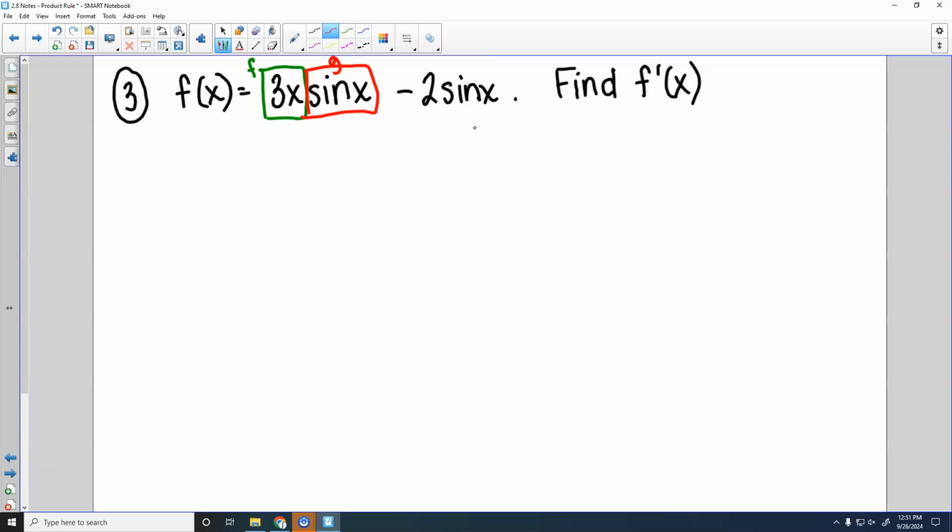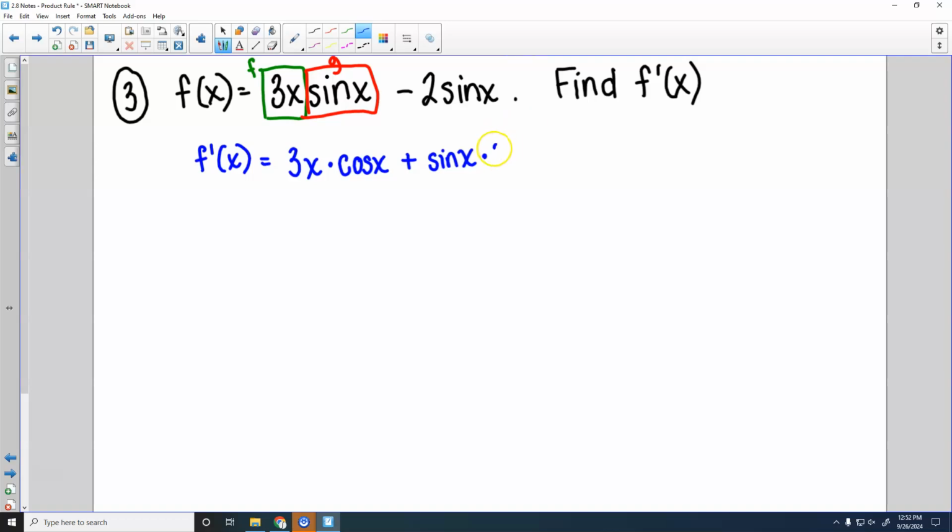Okay? So when we take the derivative of this one, we're going to have f, which is 3x, times g prime. The derivative of sine would be cosine of x, plus, then we got g of x, which is sine x, times f prime. What is that?